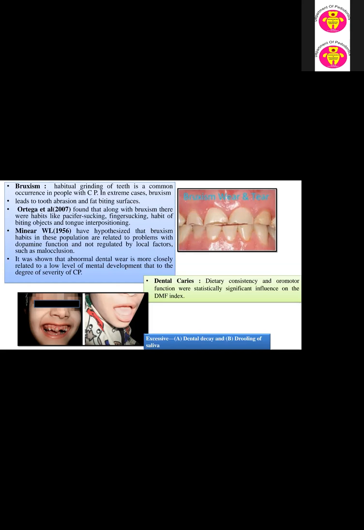Now, dental caries are also frequently seen in such patients. Dietary consistency and oromotor function had a statistically significant influence on the DMF index, and they also tend to have excessive tooth decay and drooling of saliva.